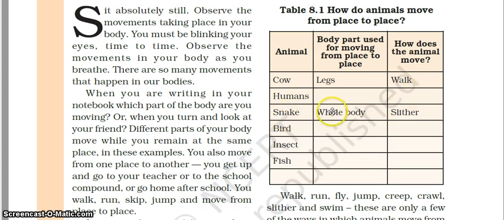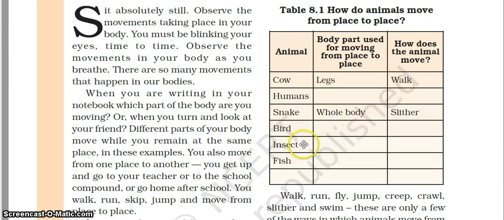Now snake, it uses its whole body, and type of movement is slithering. Birds, they use wings for flying, and as well as they have their feet which have claws, and it is used for walking also. So the type of movement is fly and walk also.